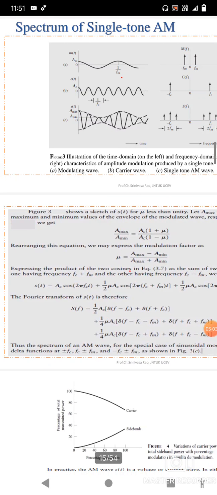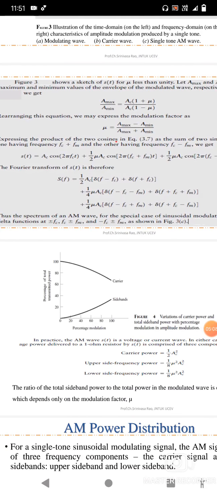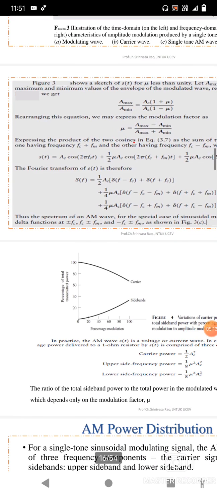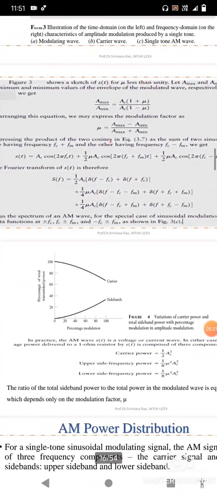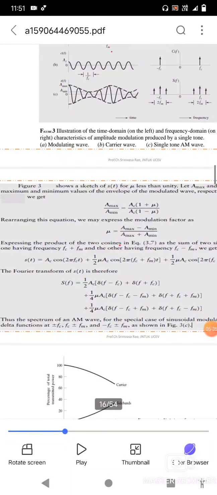Applying the Fourier transform converts this into the frequency domain. This is the frequency domain characteristics equation. The spectrum of an AM wave for the special case of sinusoidal modulation consists of delta functions at plus or minus fc, fc plus or minus fm, and minus fc plus or minus fm, as shown in this figure.